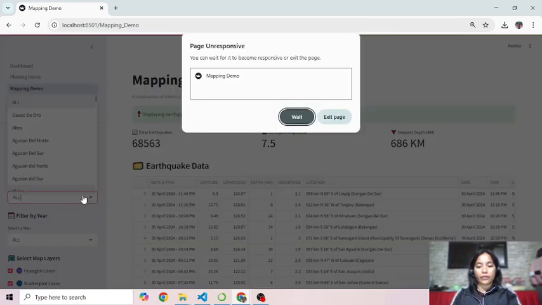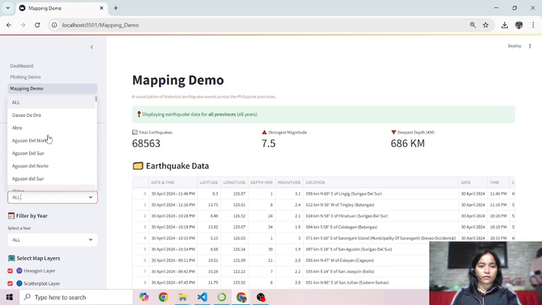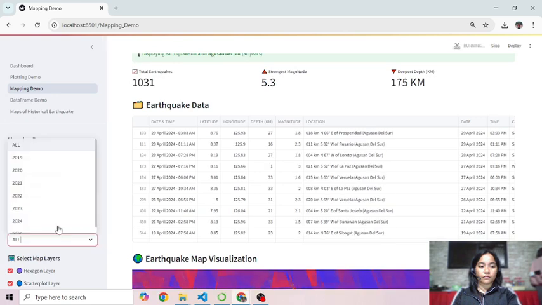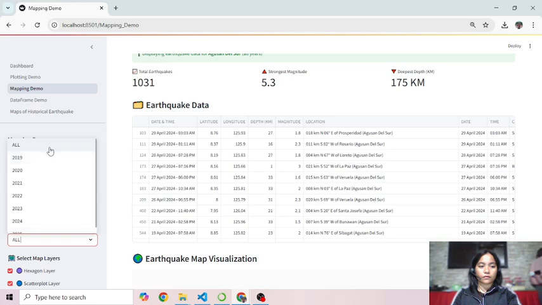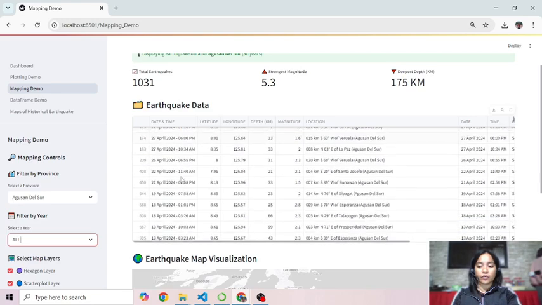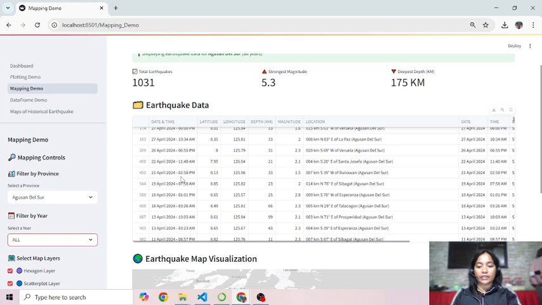A detailed data table displays all matching earthquake records for further analysis.